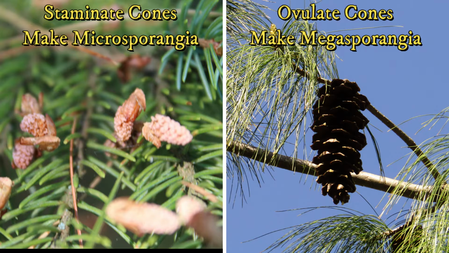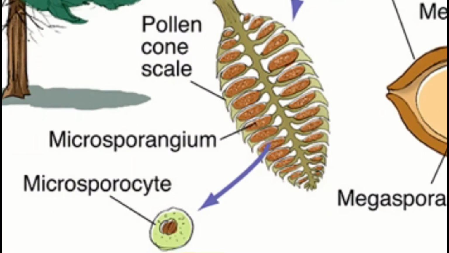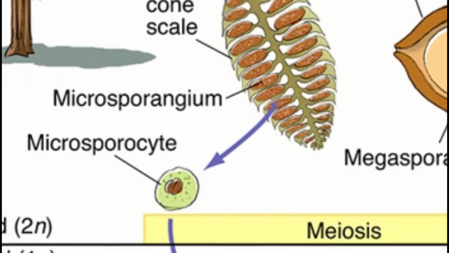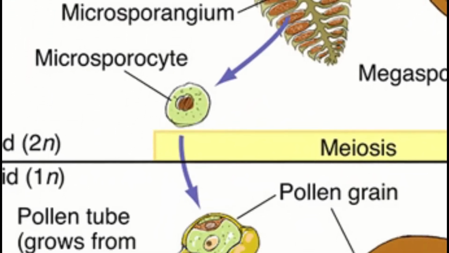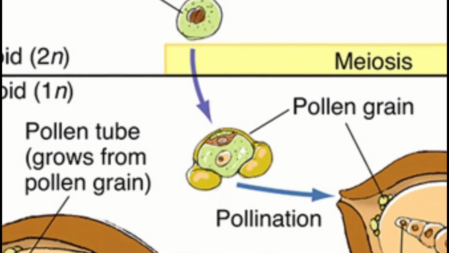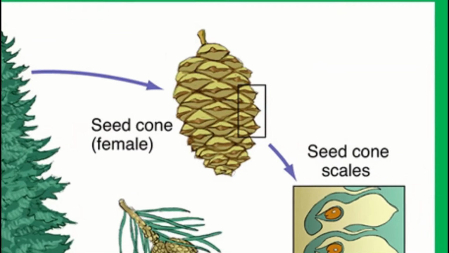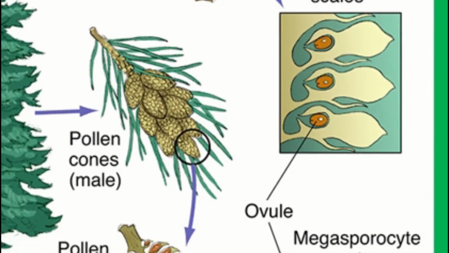Female cones are called ovulate cones, and male cones are called staminate cones. The microsporangia contains a cell that divides by meiosis to form microspores, which then divide by mitosis to form pollen grains, tiny male gametophytes. Megasporangia are found inside protective structures called ovules.